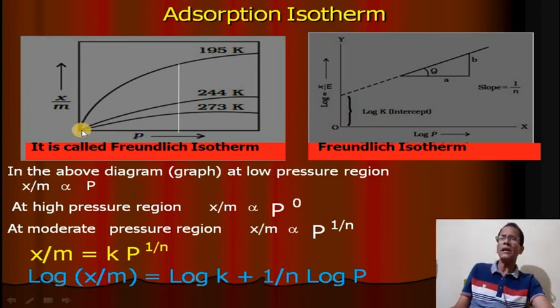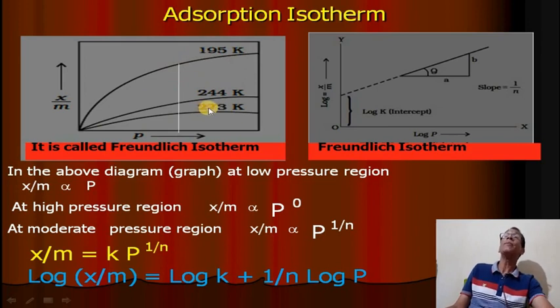It is observed that at low pressure, the rate of adsorption increases very fast with increasing pressure. Then in the middle, the rate of increase is very less. But at high pressure, at the highest point, the rate of adsorption is almost equal. The graph becomes parallel.